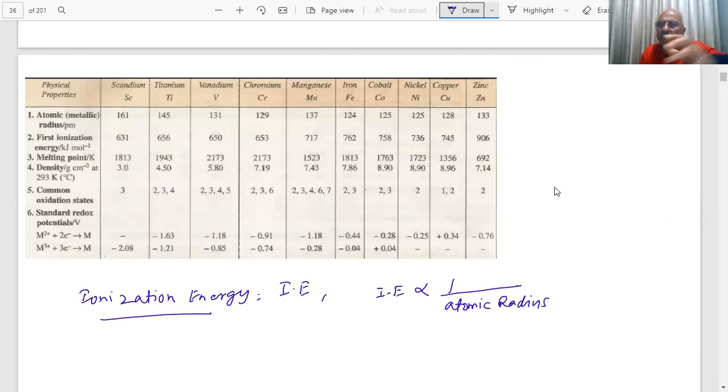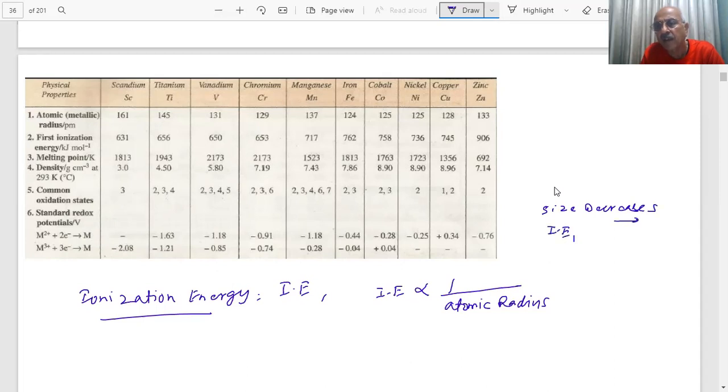Because there is some irregularity in the size of these, the ionization energy also shows slight variations when we go from left to right in the ionization enthalpies. With a decrease in size, ionization enthalpy will increase. There is an increase in ionization enthalpy along each of the series from left to right, but small variations will occur.